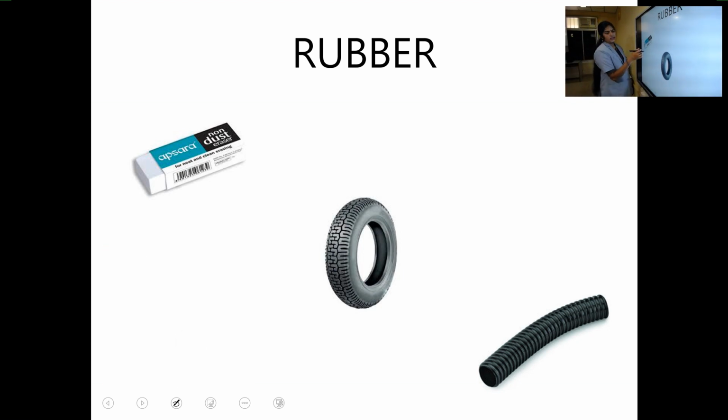Using this rubber, we make what all things? Can you identify these things that are shown here? First thing is eraser. The erasers which you use to rub the writings in your notebook.